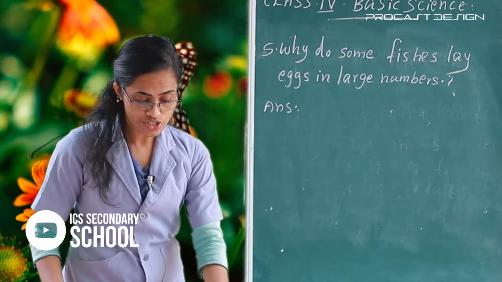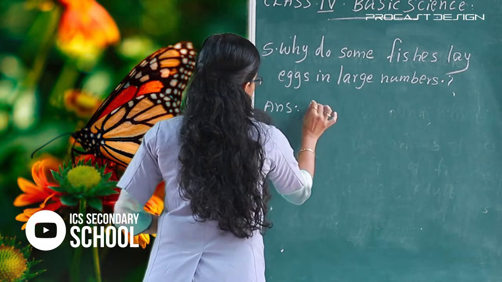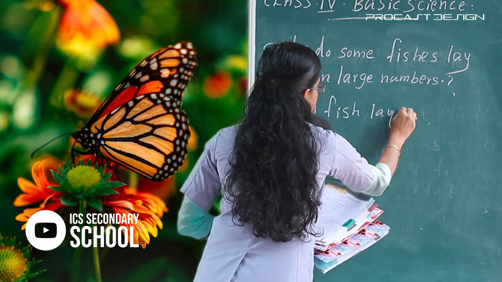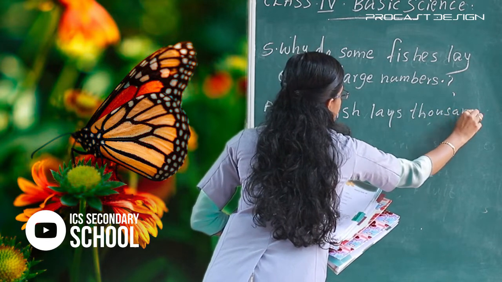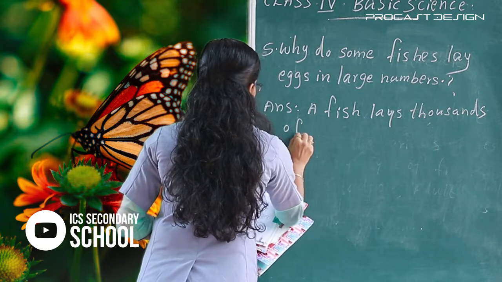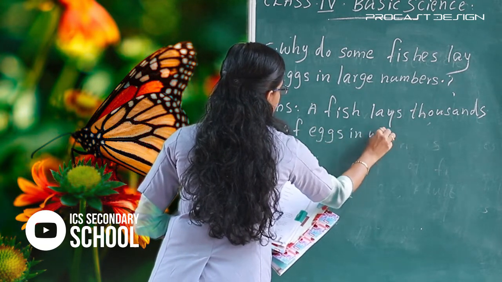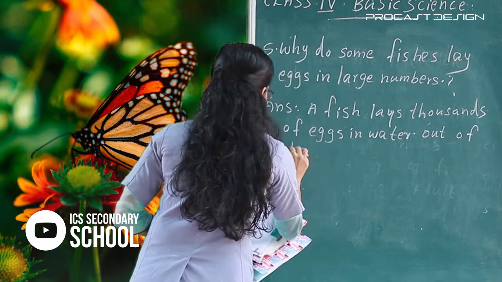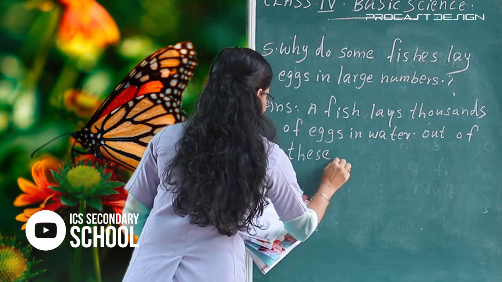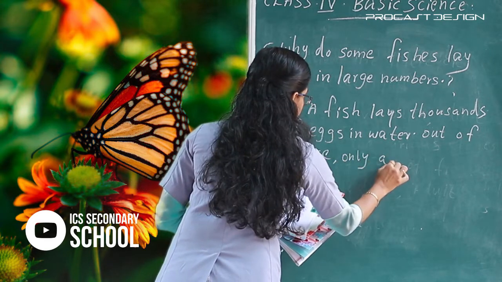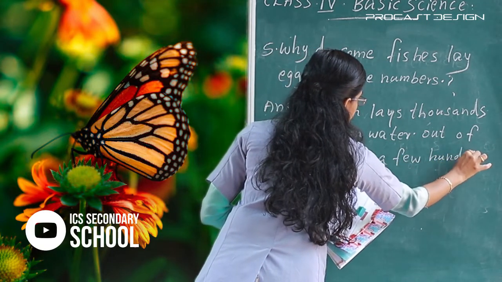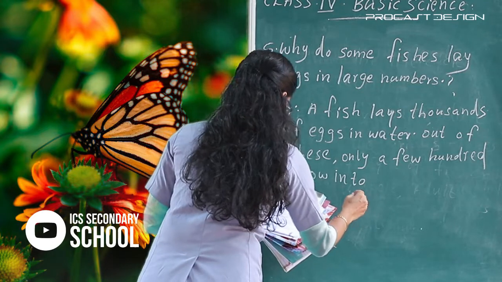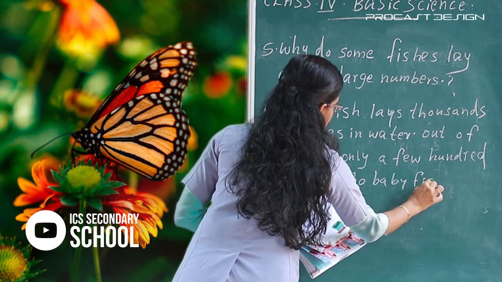A fish lays thousands of eggs in water. Out of these, only a few hundred grow into baby fish.